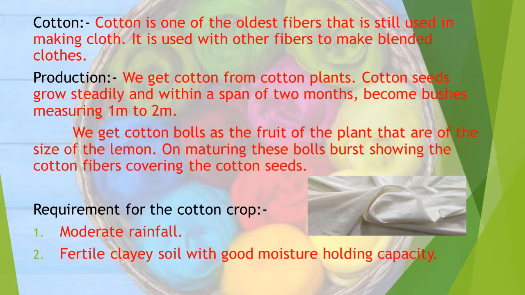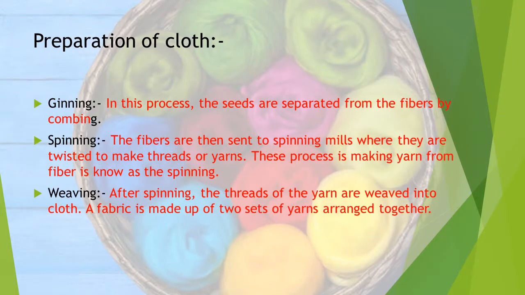Requirement for the cotton crop. Moderate rainfall, which means for the cotton crop we need rainfall, and fertile clay soil with good moisture holding capacity. Preparation of cloth. Ginning. In this process, the seeds are separated from the fibers by combing.